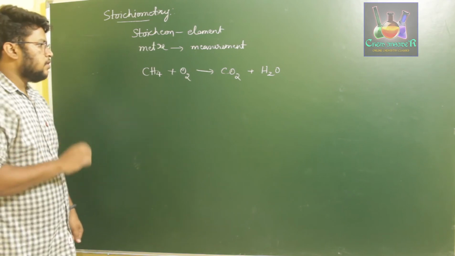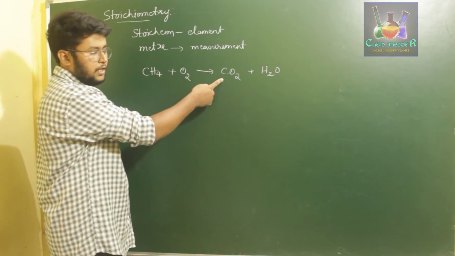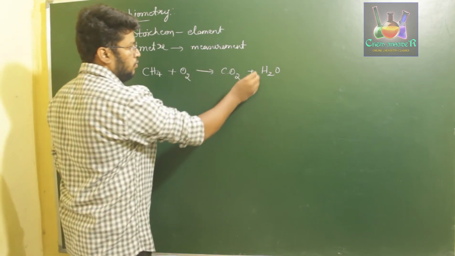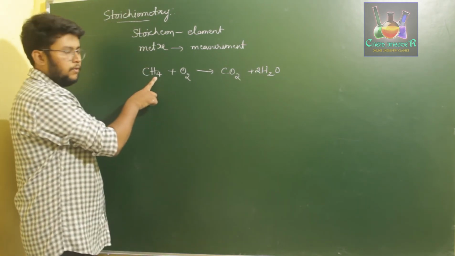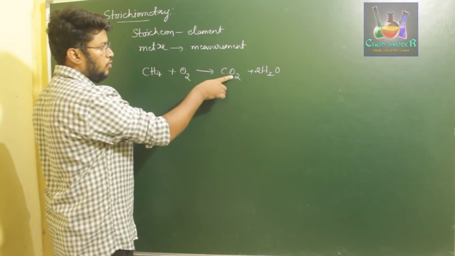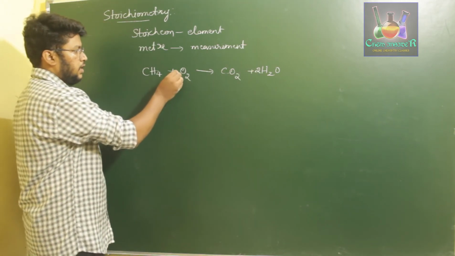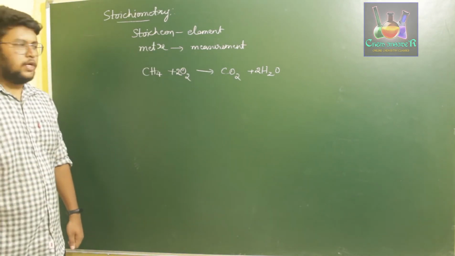balance the reaction first. For balancing the reaction, if you observe, we have one carbon on the left side and on the right side. For hydrogens, we have 4 on the left and just 2 on the right, so we multiply this by 2, and 2 twos are 4, so we have 4 on both sides. Next, for oxygen, we have 2 on the right-hand side from CO2 plus 2 from water, totally 4, but we have just 2 on the left-hand side, so we multiply this by 2. So now this is our balanced chemical equation.